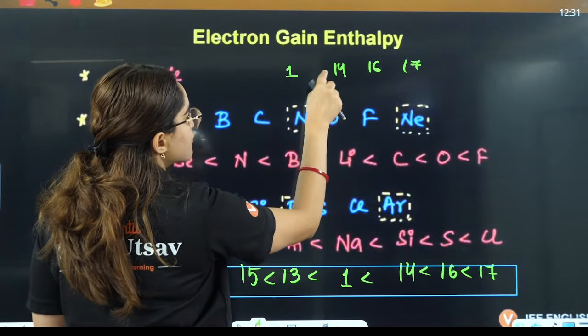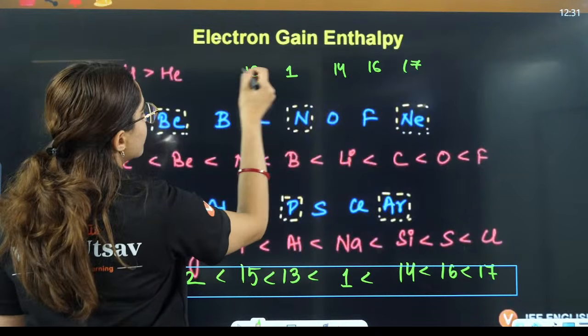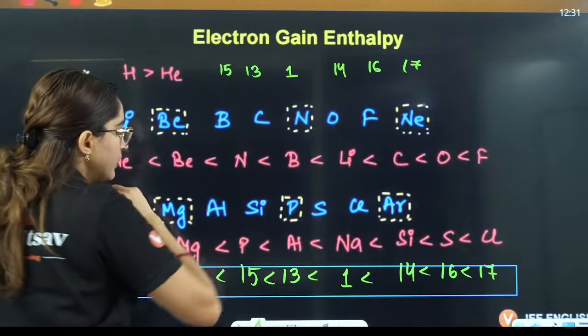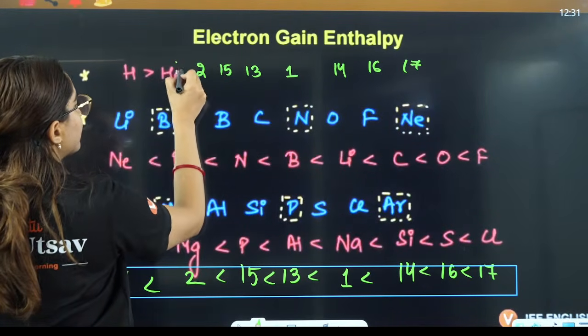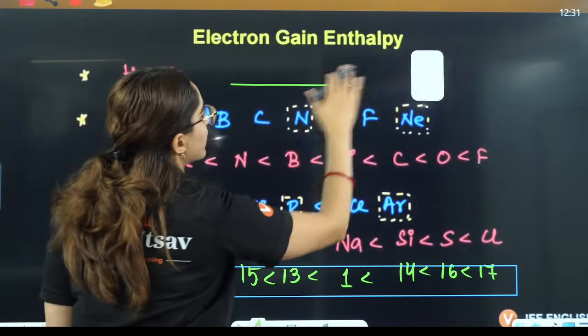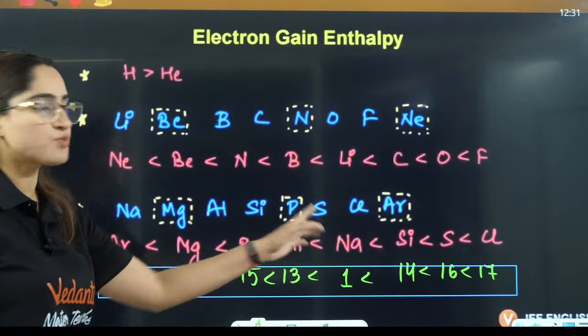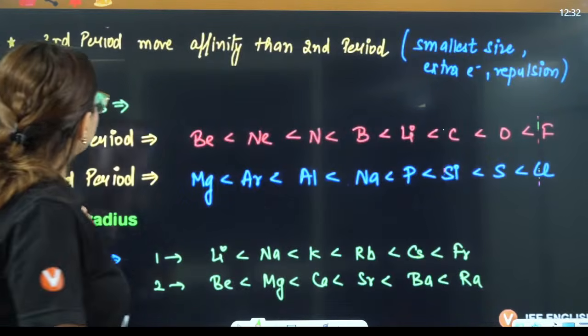Here missing was 13, so I'm going to write 13 here. Here missing was 15, so I'm going to write 15 here. And after that, next to this was 2, and then it was 18. Just remember this one, so that you don't have to remember each one individually, right? That is the trick for electron gain enthalpy.